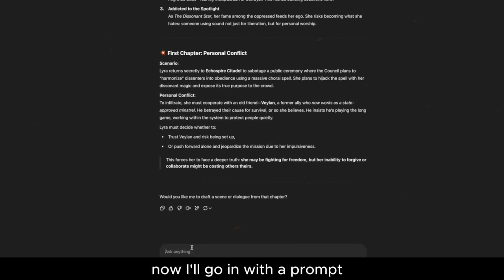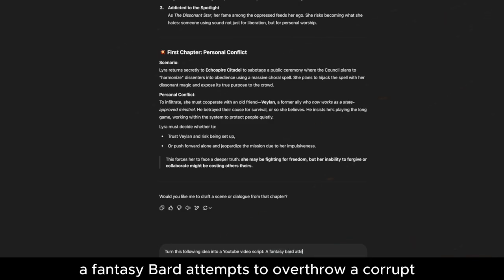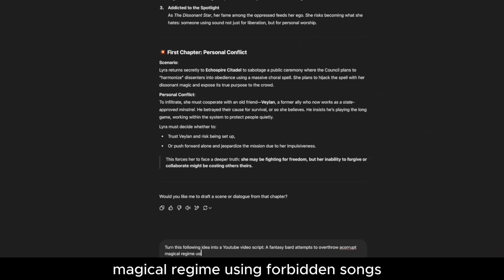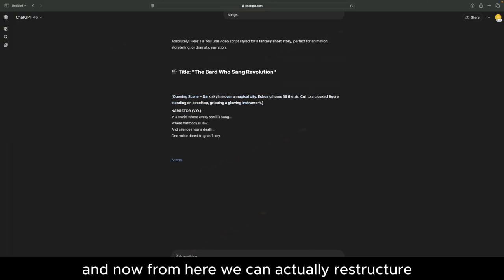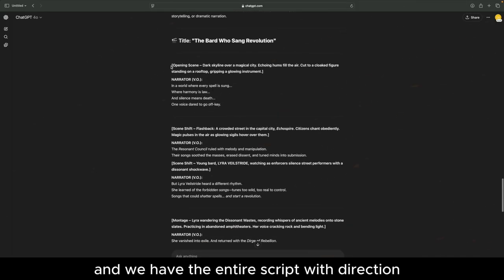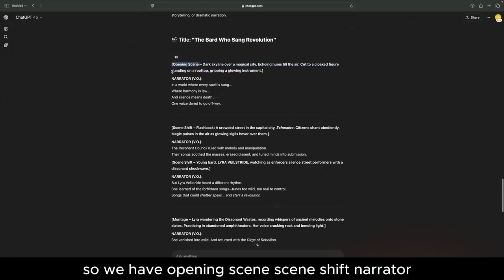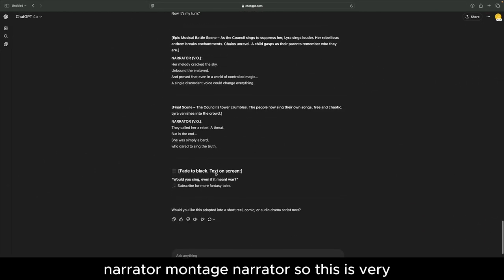Now I'll go in with a prompt and ask it to turn this following idea into a YouTube video script. A fantasy bard attempts to overthrow a corrupt magical regime using forbidden songs. And now from here, we can actually restructure this idea into another piece of content, which is for a YouTube video. It comes up with the title, and we have the entire script with directions. So we have opening scene, scene shift, narrator, montage, narrator. So this is very useful.